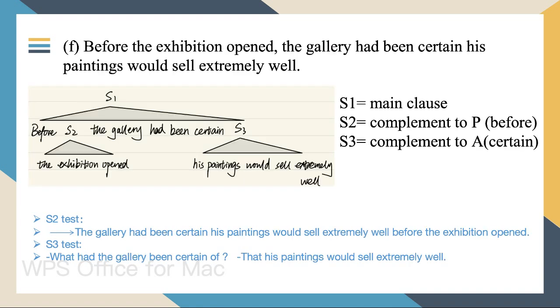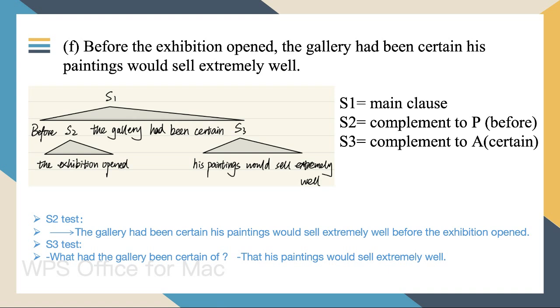F. Before the exhibition opened, the gallery had been certain his paintings would sell extremely well. Sentence 1 is before the gallery had been certain. Sentence 2 is exhibition opened. Sentence 3 is his paintings would sell extremely well. Sentence 1 is the main clause. Sentence 2 is the complement to the preposition before.